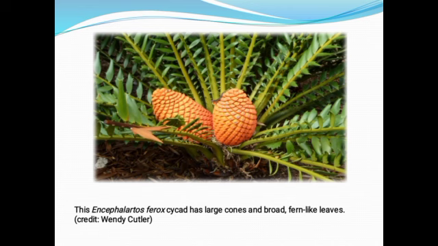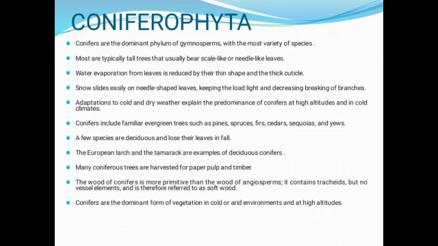This is an example of a cycad, Encephalartos ferox. It has large cones and broad fern-like leaves. We come to the next group, Coniferophyta. These are the dominant division of gymnosperms with the most variety of species.